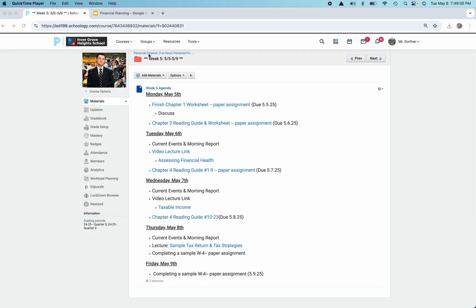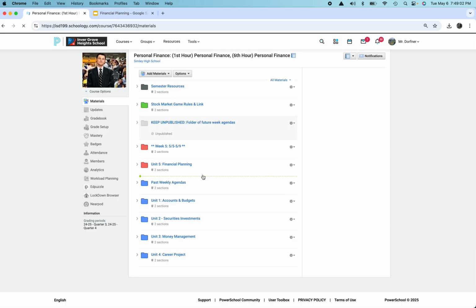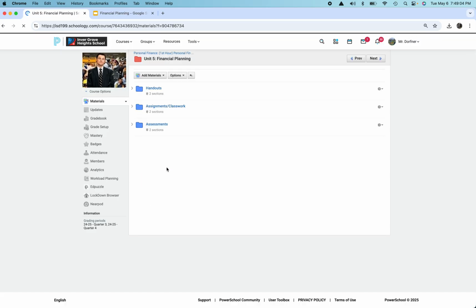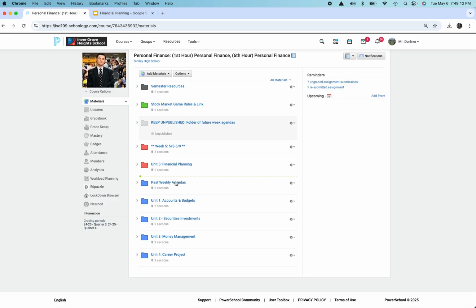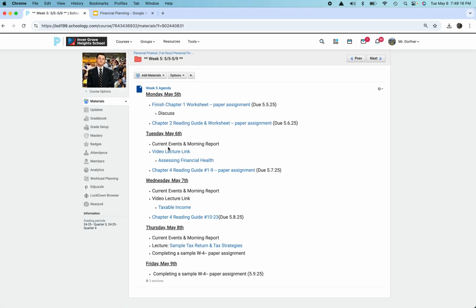One, in the unit handout folder, so Unit 5 Financial Planning handouts folder, there is a Kahoot that you guys undoubtedly want to take a look at regarding some terminology for taxes. Taxes are very specific. There's very specific lingo that we need to understand. I would give that a peruse here in the near future before our exam so we can get that lingo down. But that is there for you.